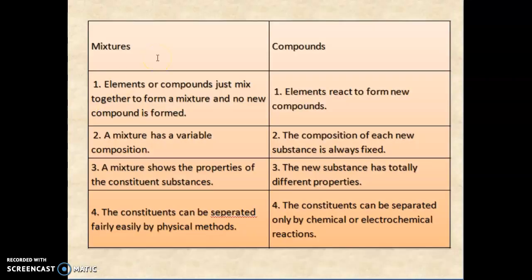Now the difference between mixtures and compounds. What is a mixture? Elements or compounds just mixed together form a mixture. No new compound is formed. Compound: the elements react to form a new compound. A mixture has a variable composition, whereas the composition of each substance in a compound is always fixed. A mixture shows the properties of its constituent substances, whereas a compound is a new substance with totally different properties.